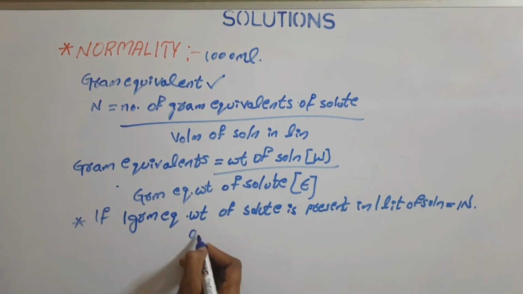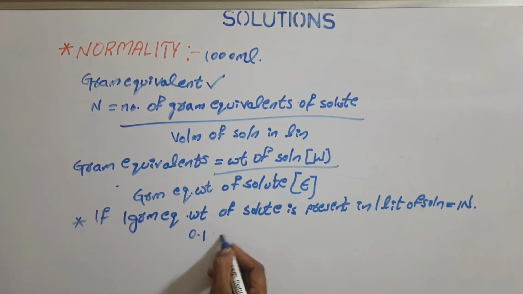And if 0.1 gram equivalent weight of solute is present in a solution, that is called 0.1 normality.